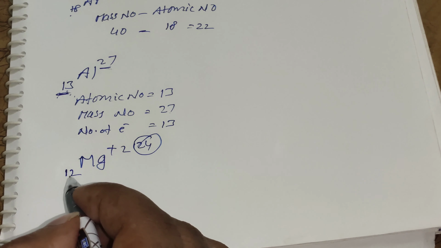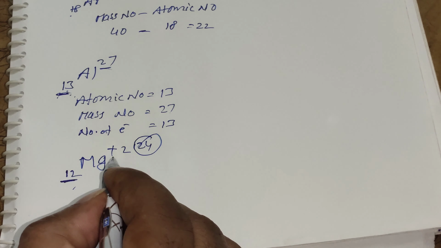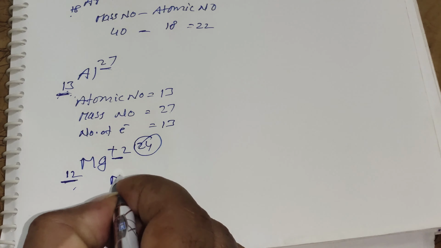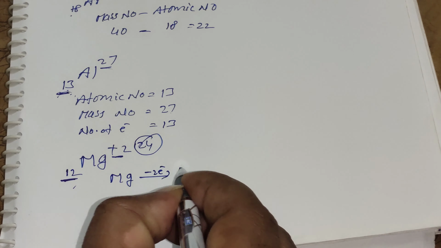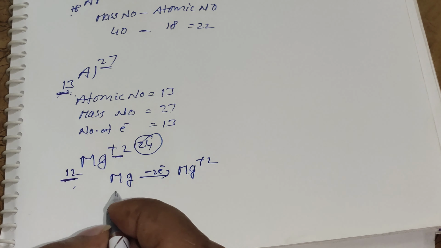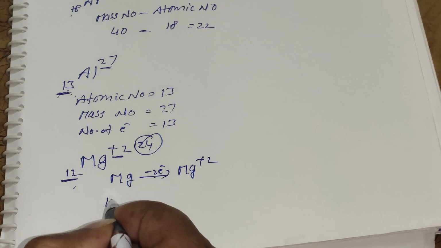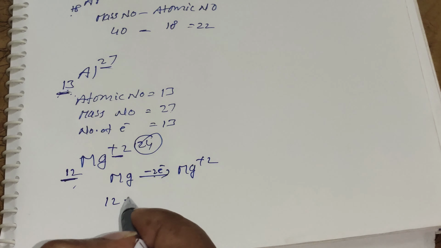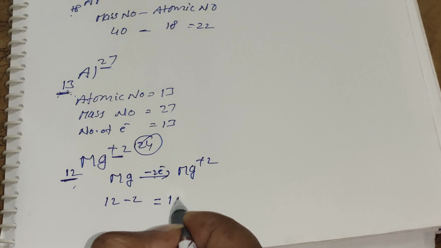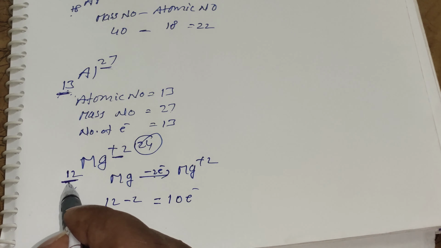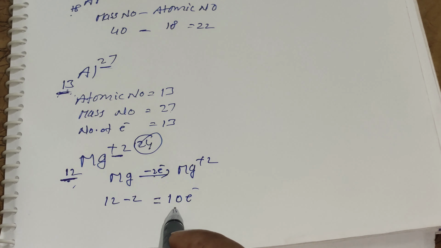In the neutral atom, the atomic number is the number of electrons, but here it has the plus 2. That means magnesium loses 2 electrons to form Mg plus 2. That's why it is not a neutral atom, it loses 2 electrons. So 12, how many electrons do we lose? 2 electrons, that's why minus 2. The total number of electrons in the magnesium ion is 10, the number of protons is 12, the mass number is 24, but it contains only 10 electrons.